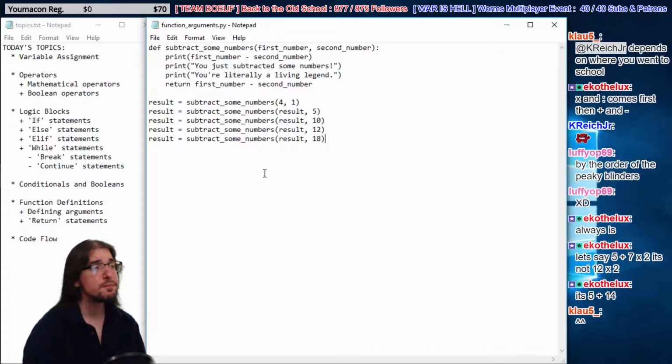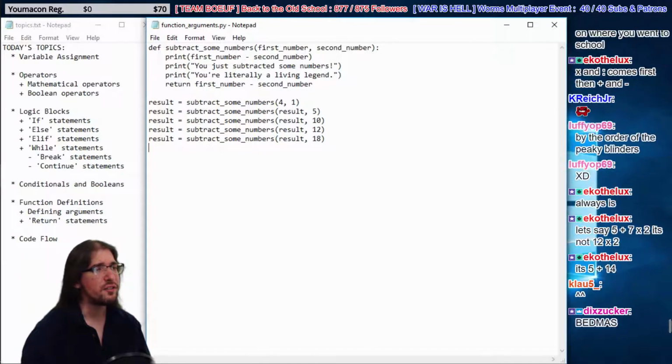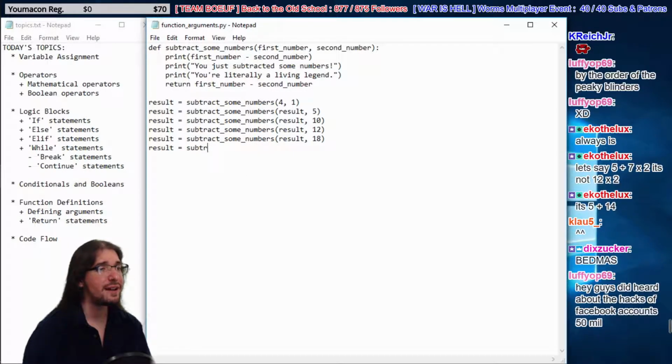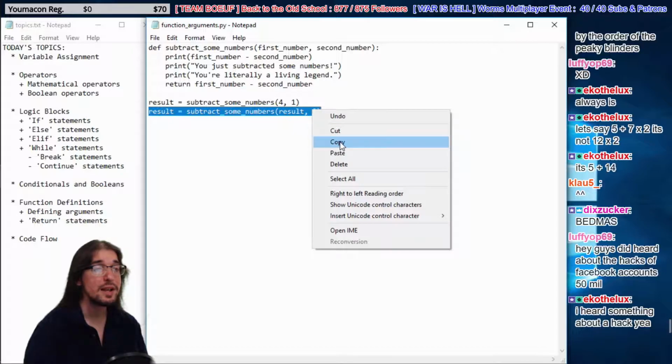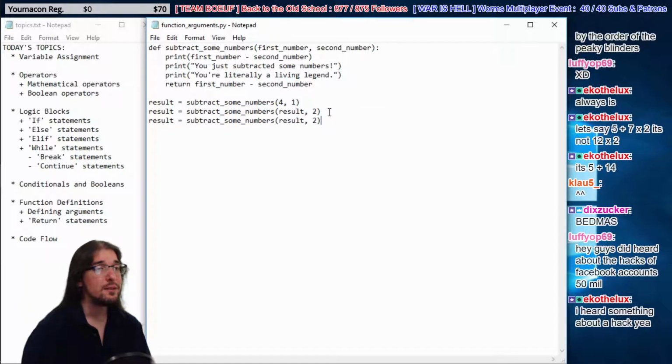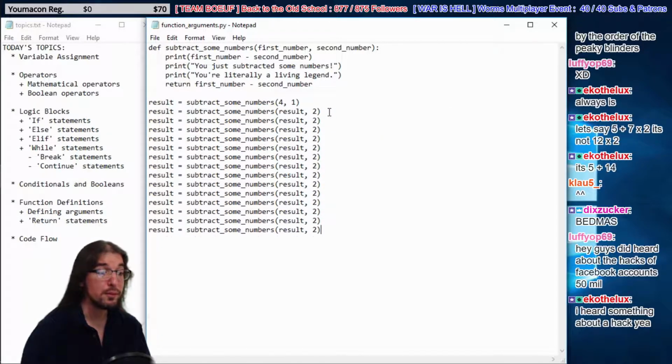All right, so we have this code, and it's pretty repetitive, right? In fact, let's make it even simpler. Here's an idea. We're going to say result is 4 minus 1. Result equals subtract some numbers, result and 2. Let's do that over and over again. I'm going to copy this code and paste it many times, like that.